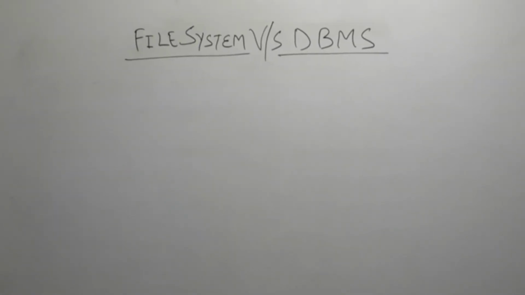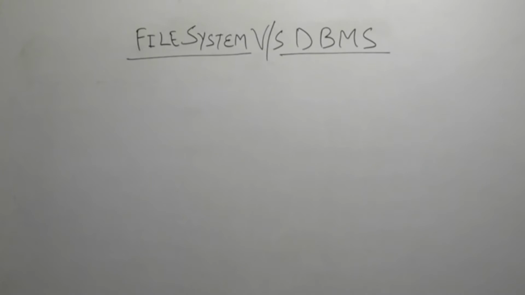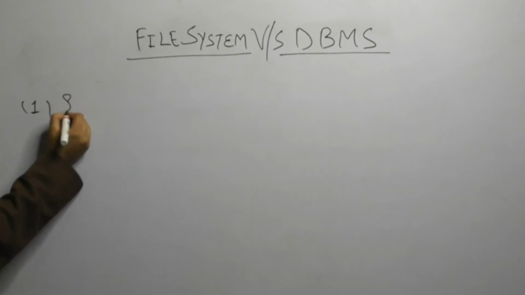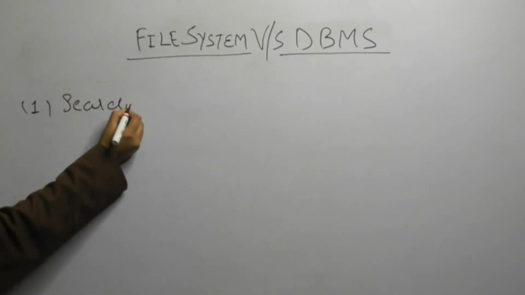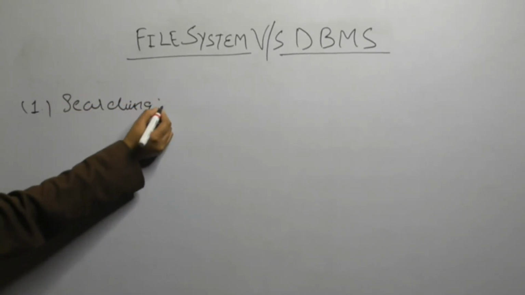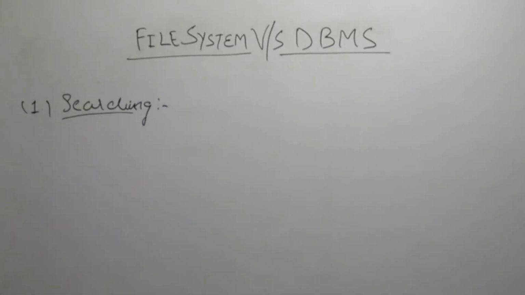Now let's discuss file system and DBMS in detail. Coming to the first point, that is searching. How is searching useful in file system as well as in DBMS? I am giving the example of a train so that it will be easier for you to understand.